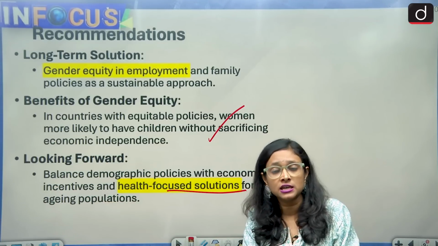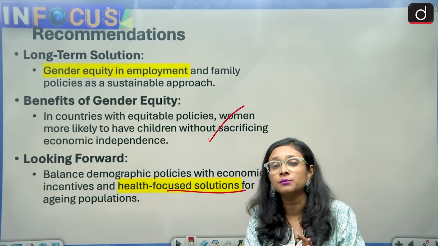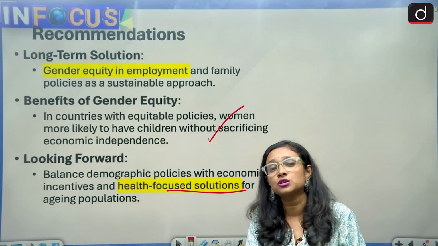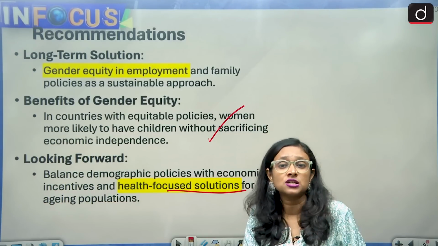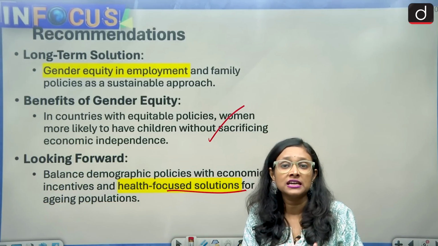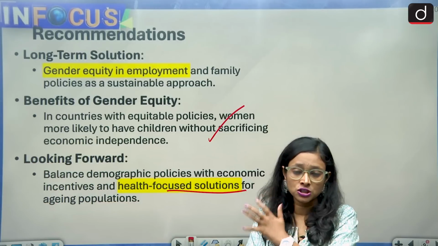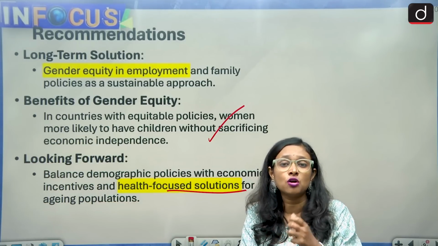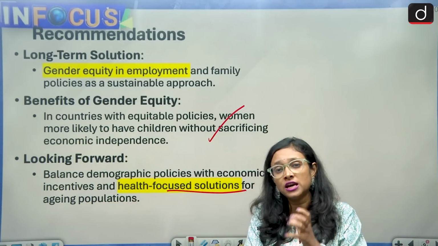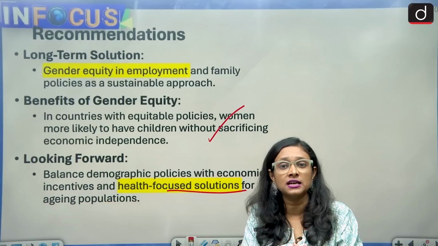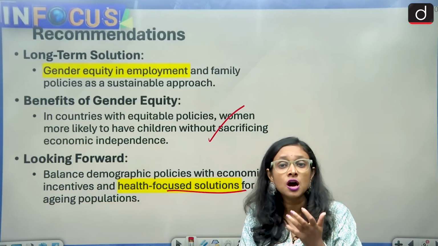And our healthcare system should be fit and fine for them, so that if any aging population wants to access health solutions, they can easily access them. So these are the solutions we have, and we do not have to change any woman's choice on whether she has to reproduce a baby.